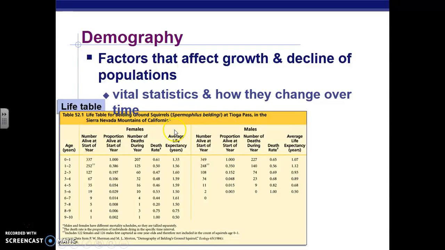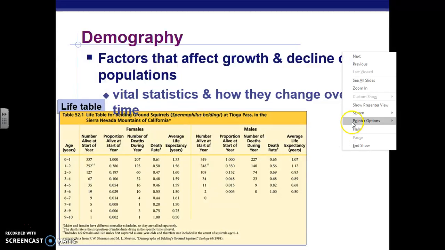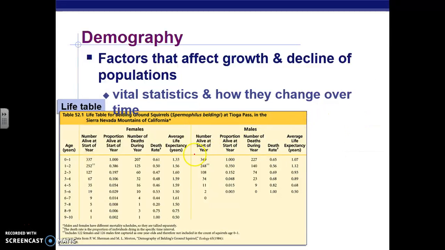If you take a look at an early age, the death rate of males and females is close. But as males get older, for example when they're 4, the female death rate is 0.46, and the male death rate is 0.82. Males experience greater death rates as they get older.